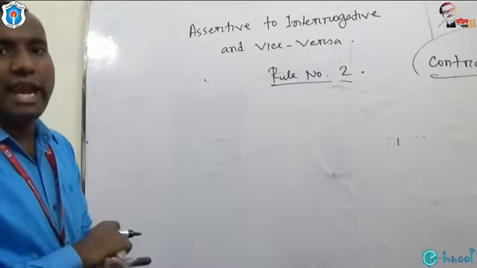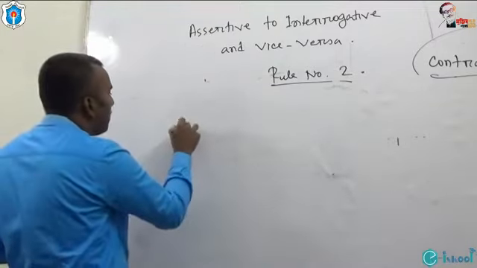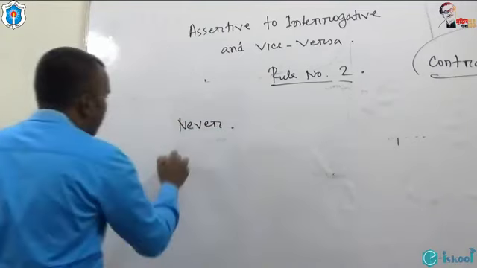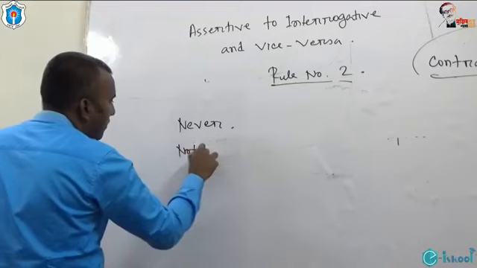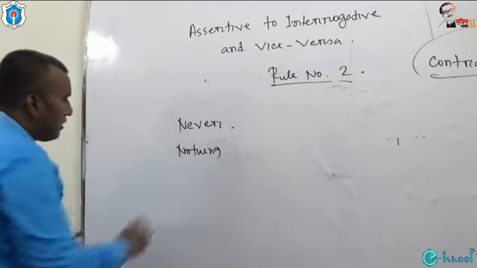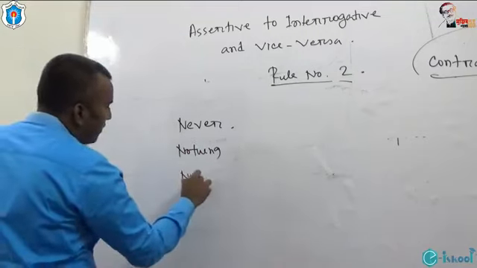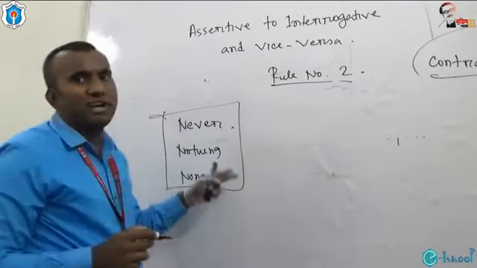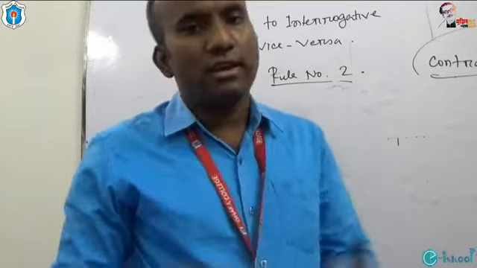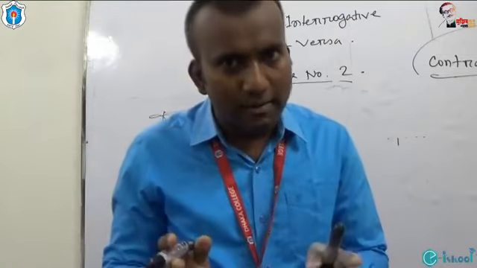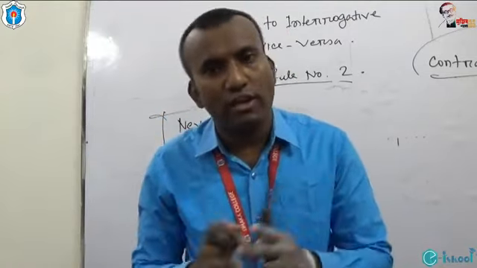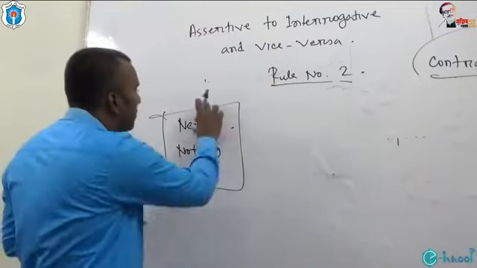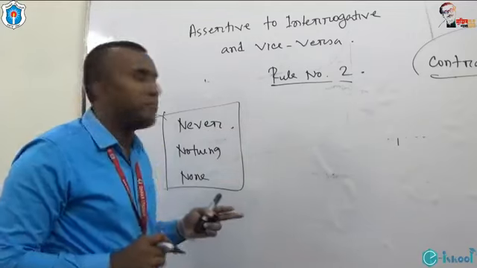If we get any use of never, any use of nothing, any use of none, if you get the use of these words in an assertive sentence. If in an assertive sentence you get the use of never, nothing, none, these 3 words are negative.